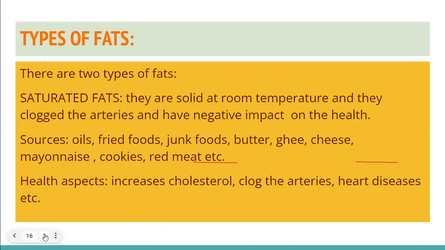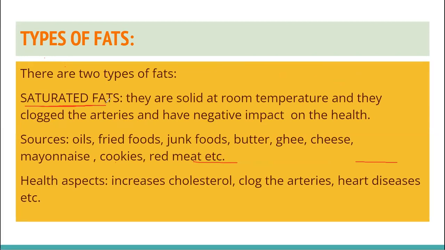All right. So let's move on. What are the two types of fats? Saturated and unsaturated. So what are saturated fats? They are the ones which are bad for our health. Why? They solidify at room temperature. They increase the cholesterol level when we eat them, like beef, mutton, fried things, bad oil we are using in fried foods. So those are the saturated fats, butter. They will ultimately digest, release in our blood, and they will increase cholesterol, and this cholesterol will deposit in your blood vessels and will cause health issues.